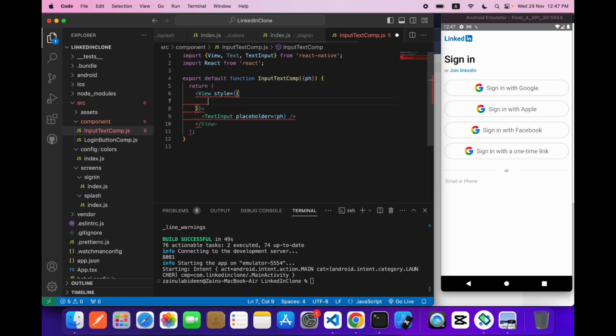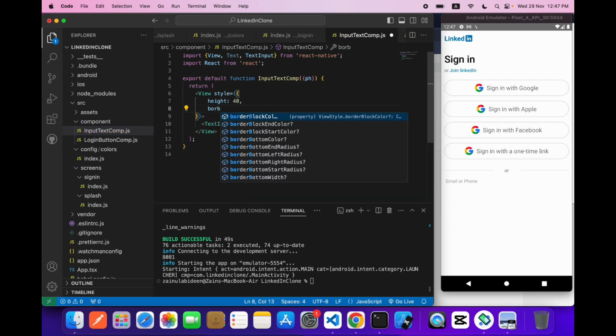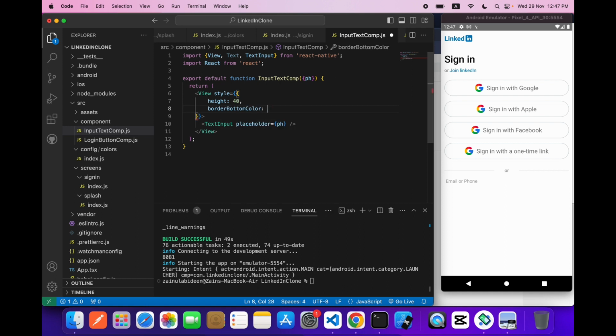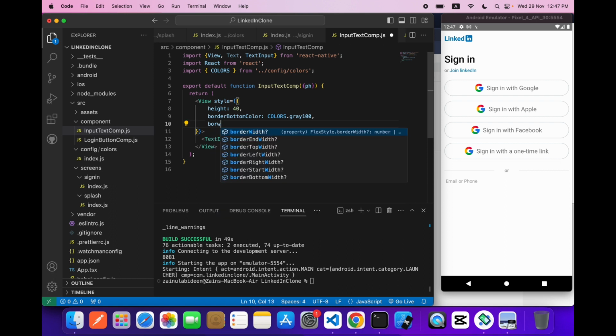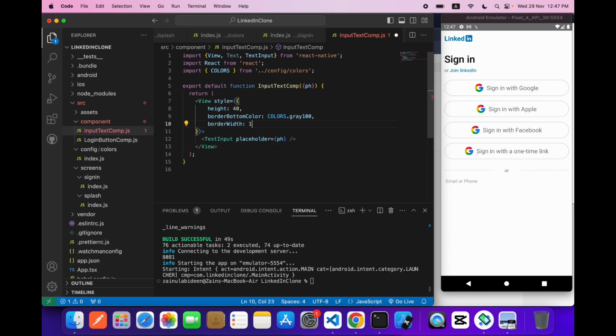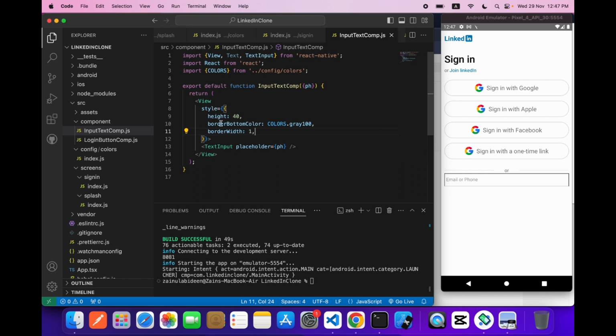Style and height will be 40, and border bottom color will be colors.gray100, and border width will be 1. Okay, border bottom width only. Okay, like this. Let's increase the height a little bit more. Okay, so this is our text input.